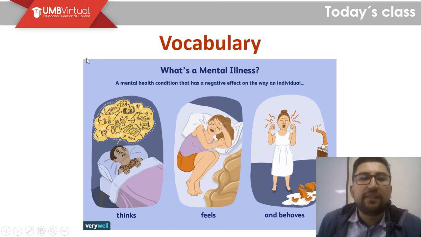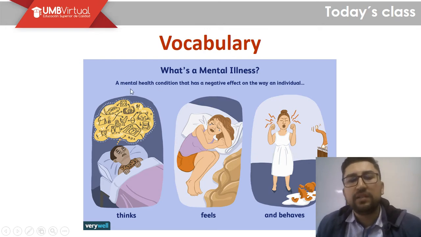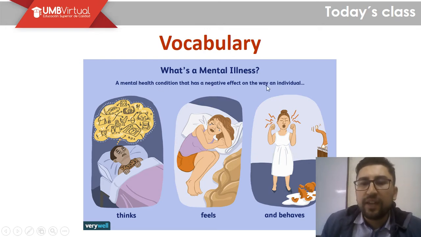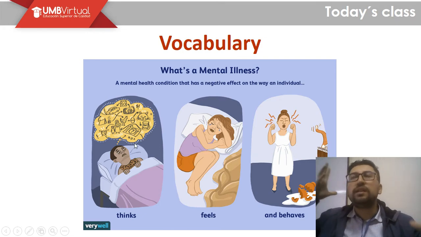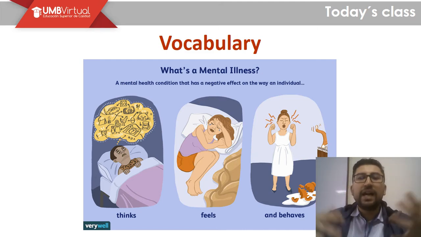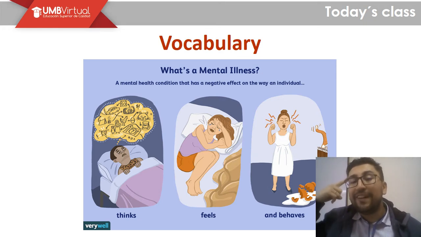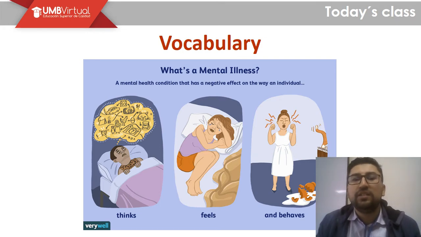And finally, we have this vocabulary about mental illness, right? A mental illness is a mental health condition that has a negative effect on the way an individual thinks, feels, or behaves, right? When you think about many things, when you're very stressed, you're very worried, that's some symptoms of a mental illness, right? We have our illnesses in our body, but also we have illnesses in our head, in our mind, right? So this is about the mental illness thing.